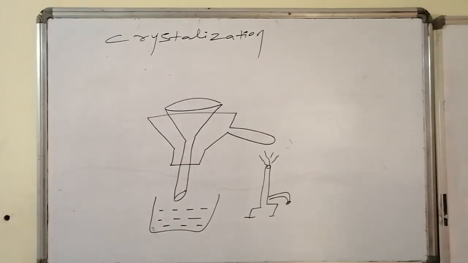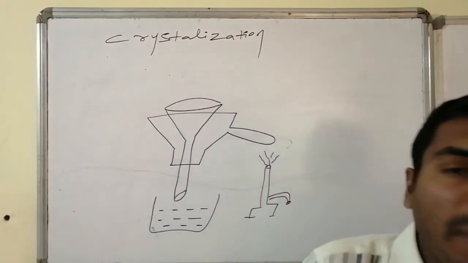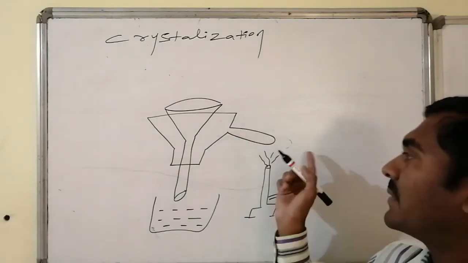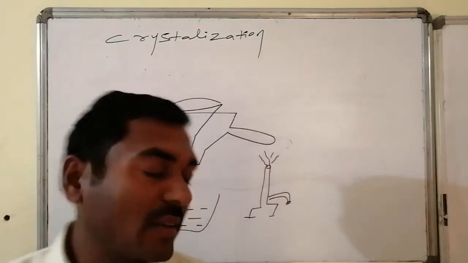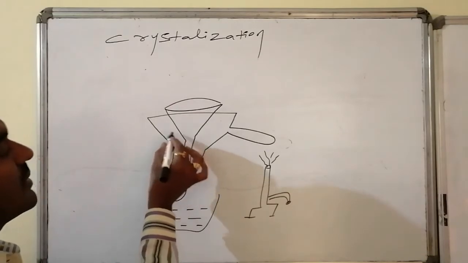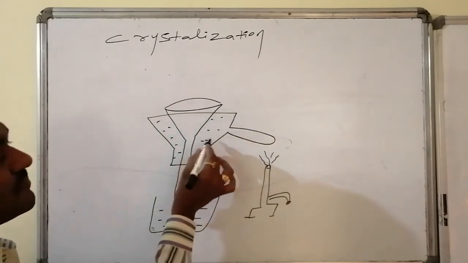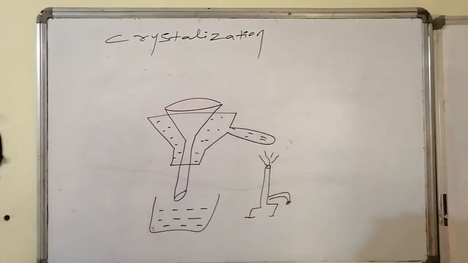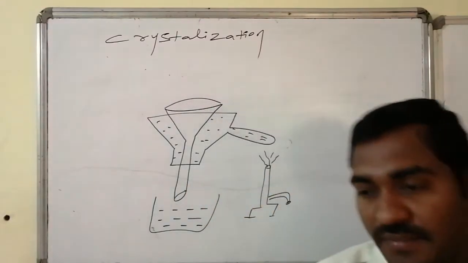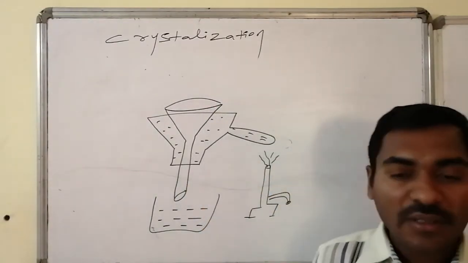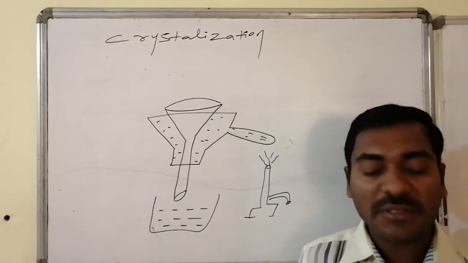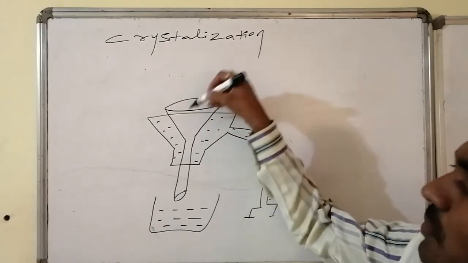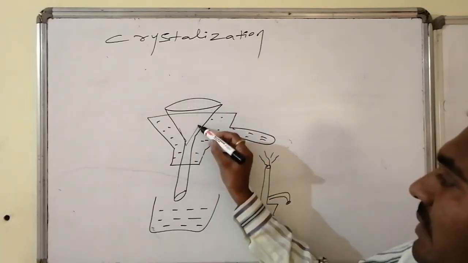The crystallization apparatus setup is such that there is a sealed jacket, and it is filled with water and heated from one end. So at the interior of the funnel, the same homogeneous high temperature is maintained, and the temperature of the hot water can be measured. Now the mixture that we want to separate is heated to high temperature, taken in a vessel, and poured into the funnel. The funnel is fitted with filter paper.